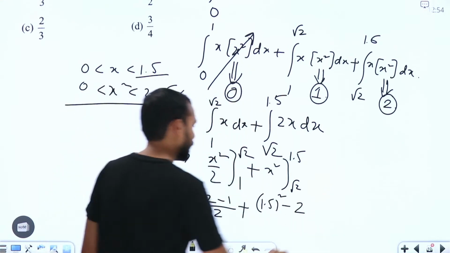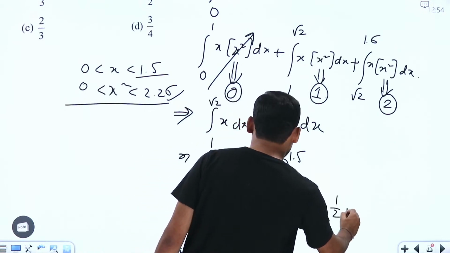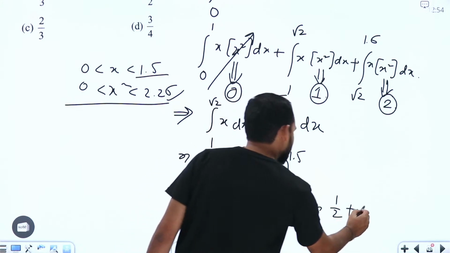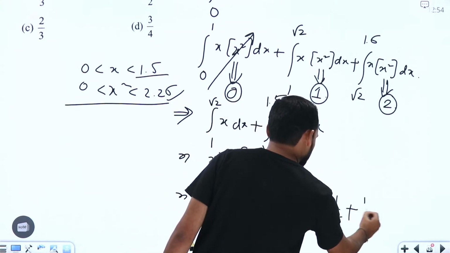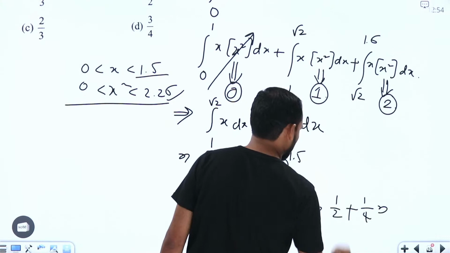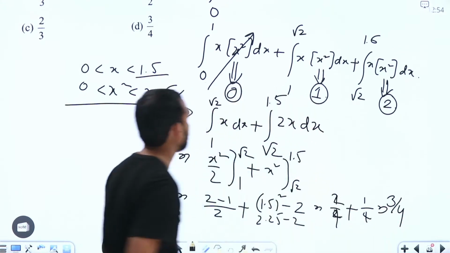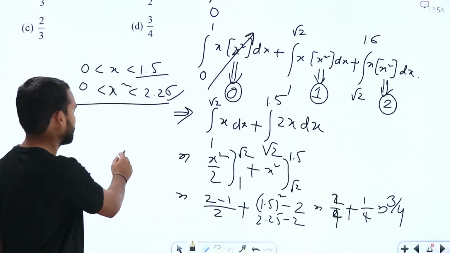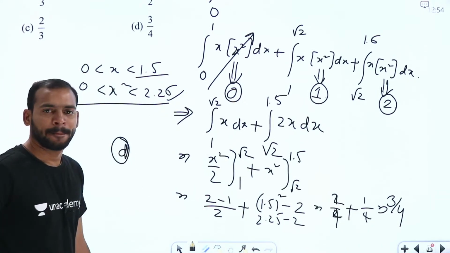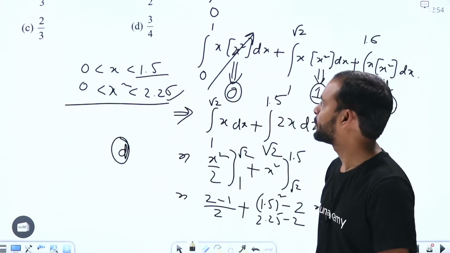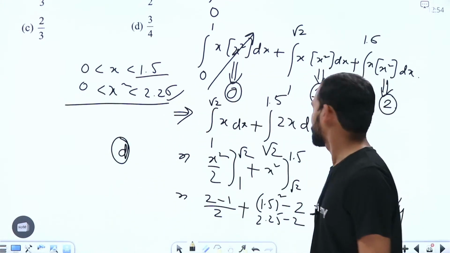So what are we going to get here? This one is 1 by 2 plus this one is going to be 2.25 minus 2, which is nothing but 1 point. So we can write this one as 1 by 4. If I write the 1 by 2 as 2 by 4, I am going to get 3 by 4, right? We have the option which is D. I hope it is clear for everyone. Is it clear, guys? Yeah. Now let us move on to the next question.